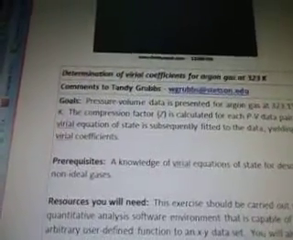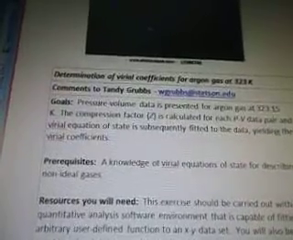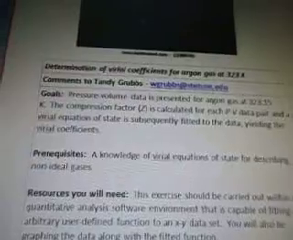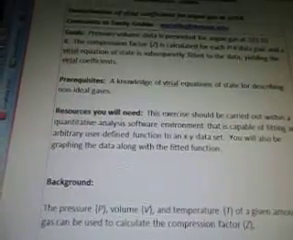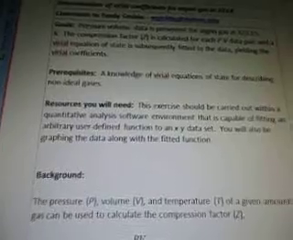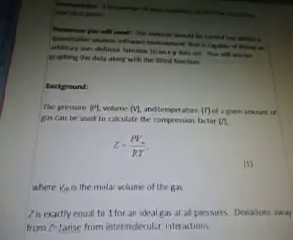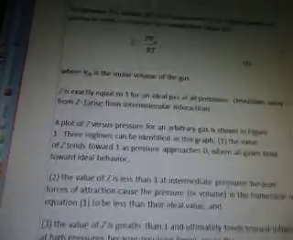The goal is: pressure-volume data is presented for argon gas at 323.15 K. The compression factor Z is calculated for each PV data pair, and a virial equation of state is subsequently fitted to the data, yielding the virial coefficients. The prerequisites: a knowledge of virial equations of state for describing non-ideal gases. Resources you'll need, it's about an exercise background, the pressure, volume, and temperature. And there's the calculation they're going to use.